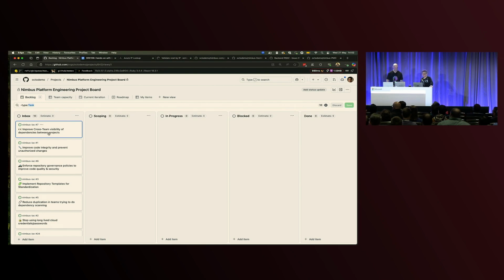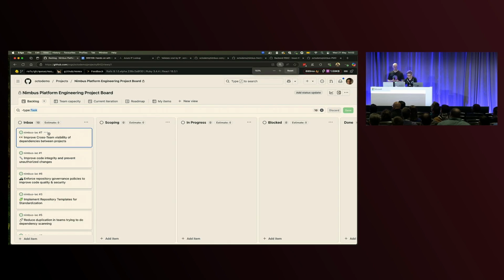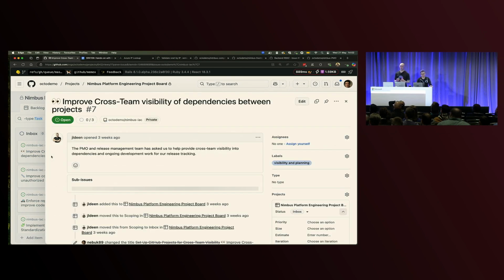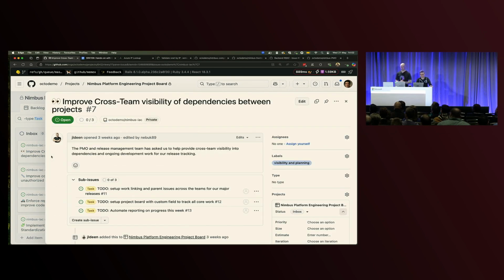Sweet. Okay, so I thought the best way to plan the session we're going to do is, as any good hubber, anyone that works at GitHub, would: use GitHub to plan what I'm going to do. So we've got our backlog here, where we're acting as a platform engineering team, looking at the different asks we've had from across our company for how we can improve the experience for the different teams that we work with. The first one is how we can improve visibility for work tracking across our organization.